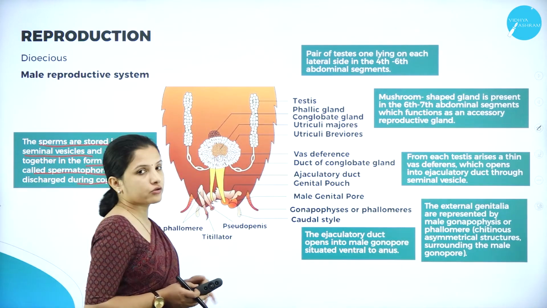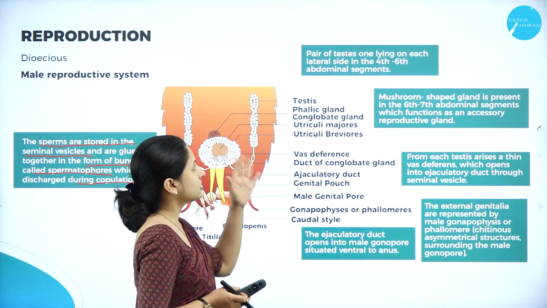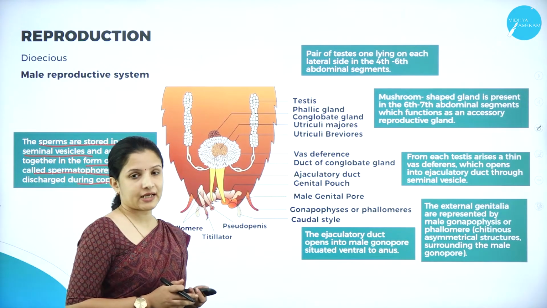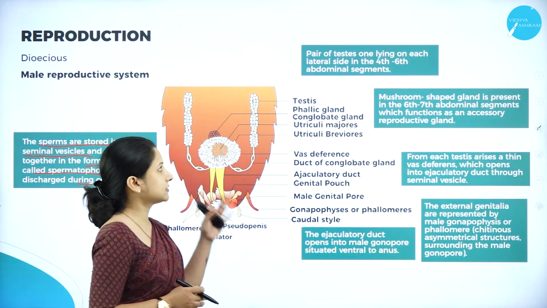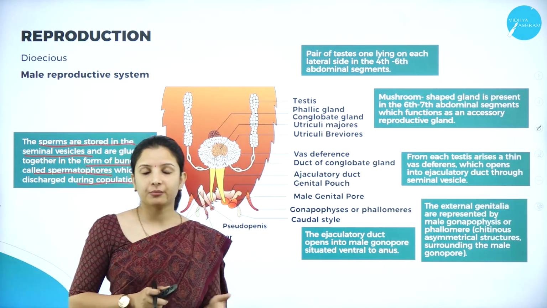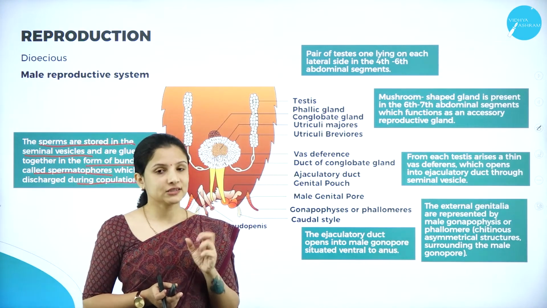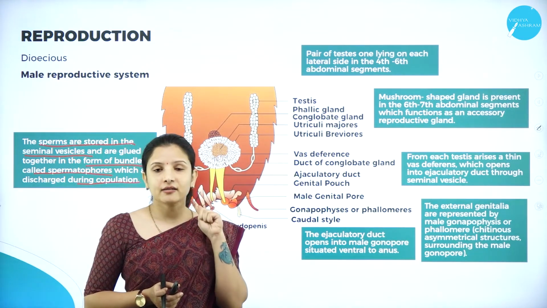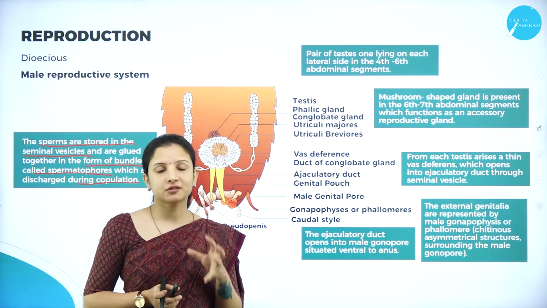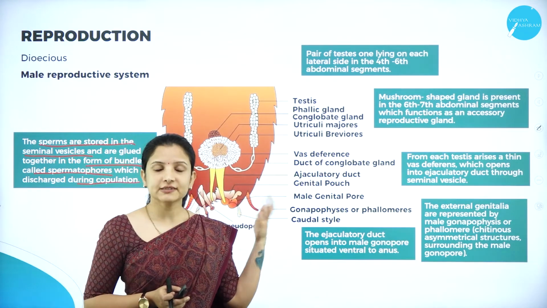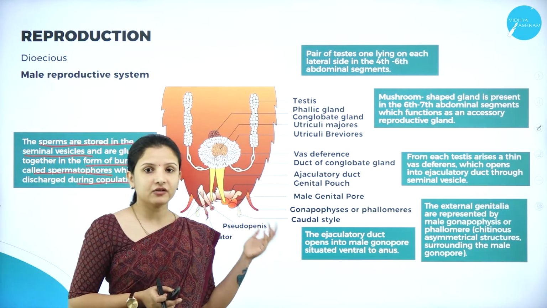So next, the cockroach consists of the testes. Testes, one lying on each lateral side of the fourth and the sixth abdominal segment. Remember, while talking about the morphology, I told you the cockroach body is divided into segments, right? And the reproductive structures are present in different segments in the male and the female.